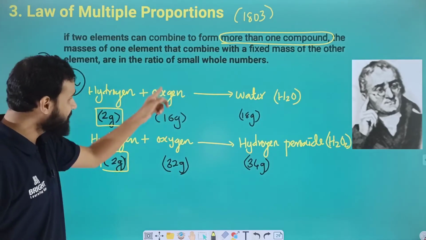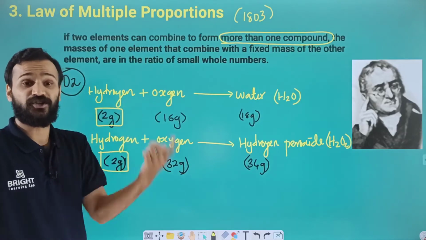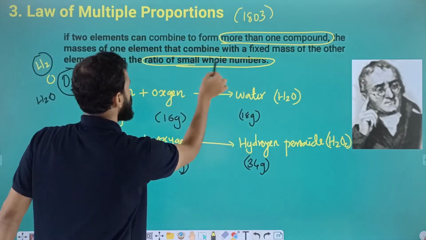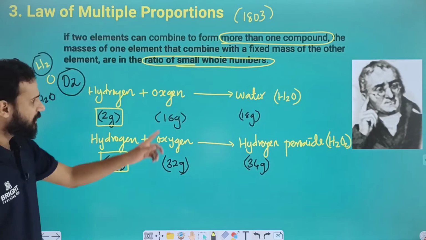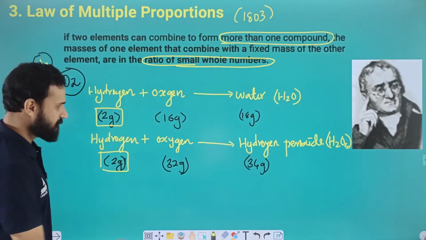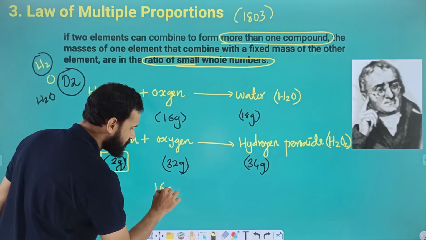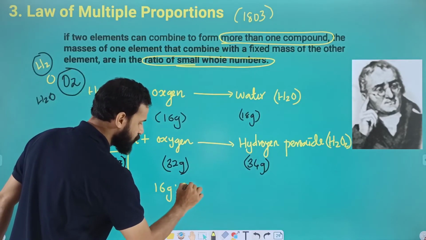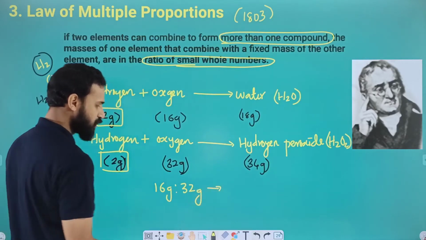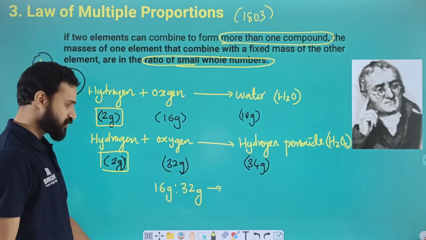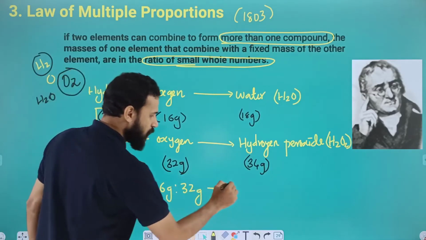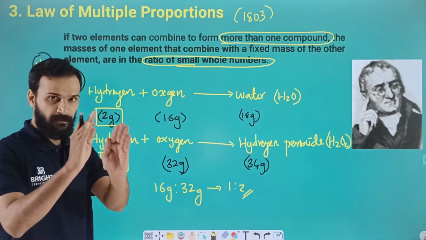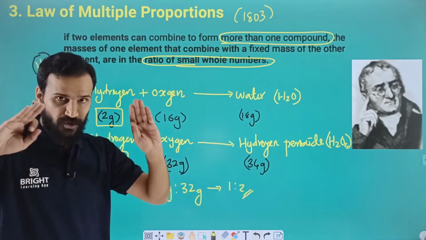And that element will have a simple whole number ratio. If you take oxygen, we have 16 gram, and in the second molecule oxygen is 32 gram. As you know, if you divide by 16, we will get 1 here and 2 here. So it will have a simple whole number ratio, that is 1:2. Dear students, I am repeating, this is the most important and most repeated question.